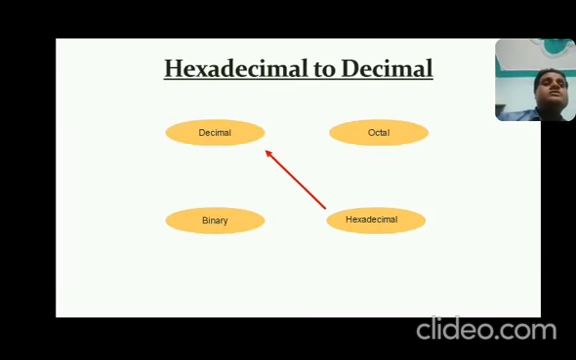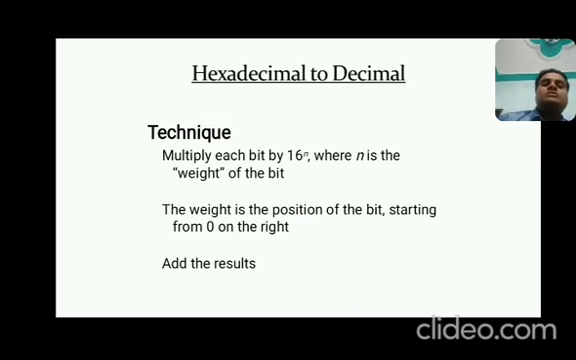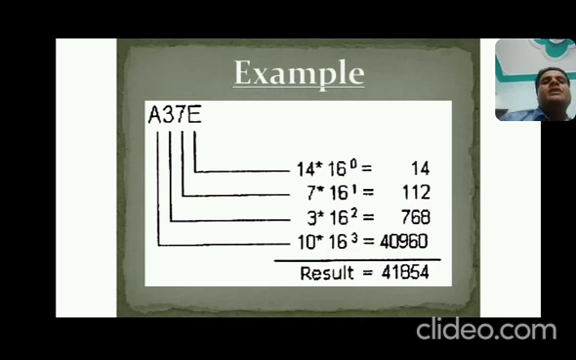Now come to the same example, same conversion, that is hexadecimal to decimal. That means base 16 to 10. How? Same technique we have applied in the previous conversions, binary and octal. Multiply each bit by 16 to the power n, where n is the weight of the position of the bit, starting from 0 on the right. Add the results. You can see the example.